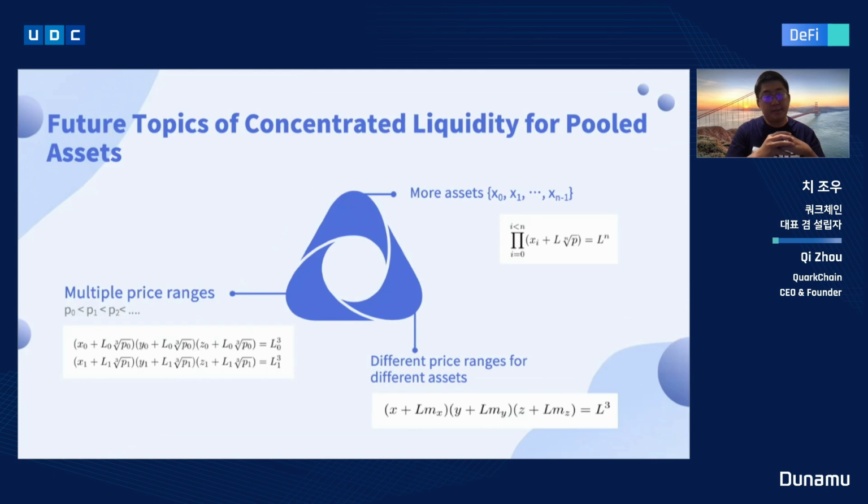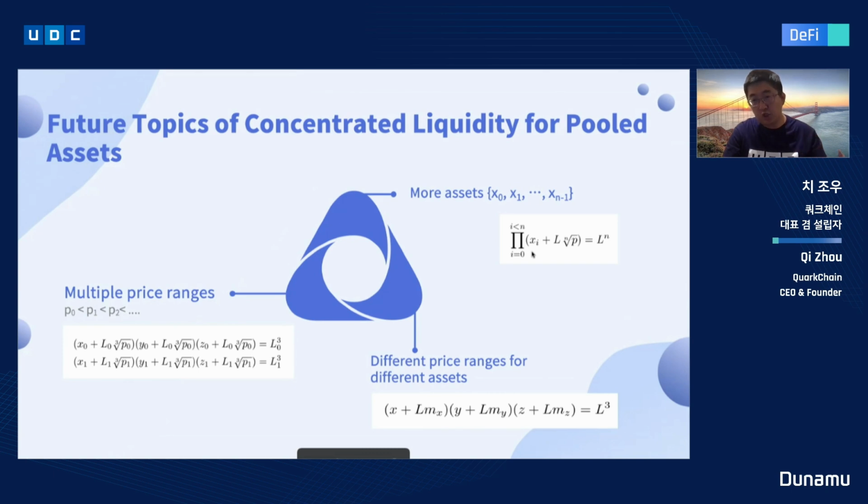Besides implementing this smart contract and letting it become a part of the DeFi infrastructure, there are a lot of very interesting future topics of concentrated liquidity for pooled assets. Here I list a few. One is how to extend this to more assets. Right now I gave the curve for 3 assets.